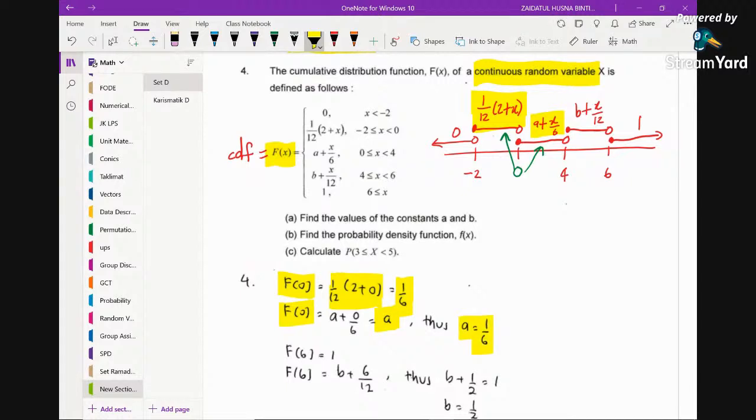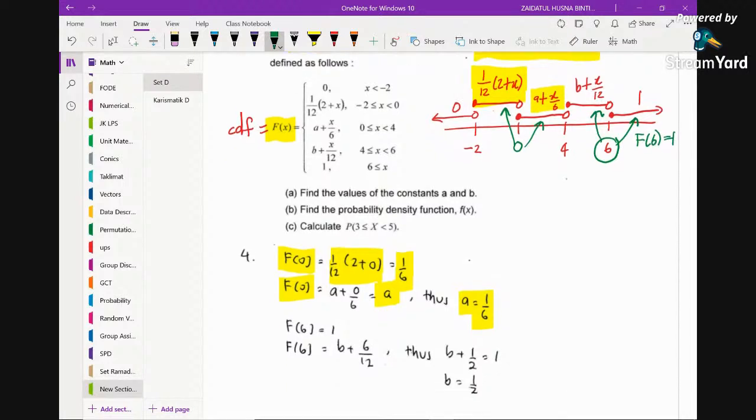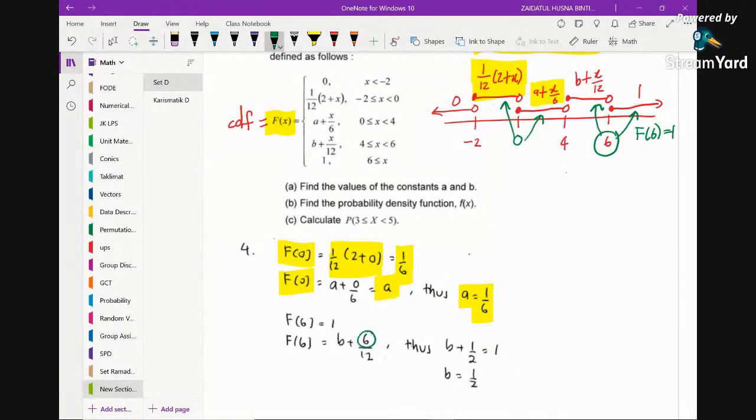And then, okay, next, you may see that this is the value of 6, right? So this is F of 6, and F of 6 equals 1. You may substitute the value of 6 into this function. Substituting x into this function will give you b plus 6 over 12. Because both are F of 6 here, you may just equate. So you can conclude that b is half.